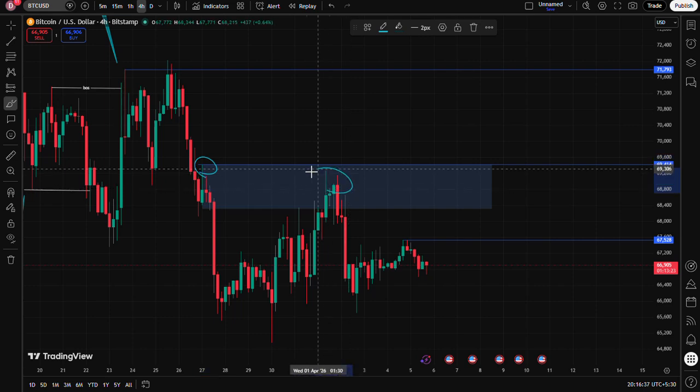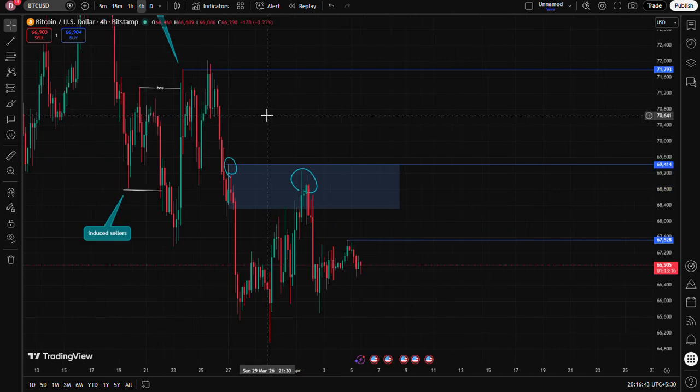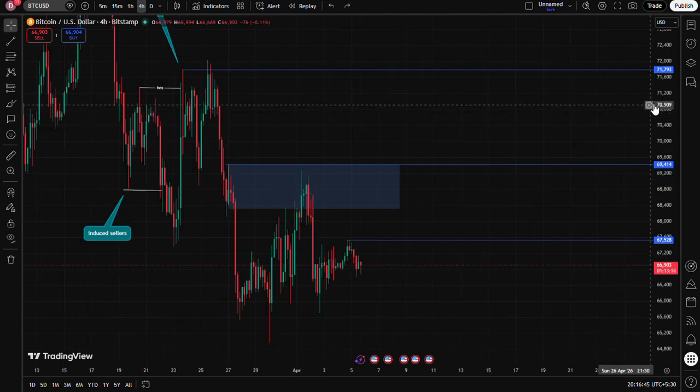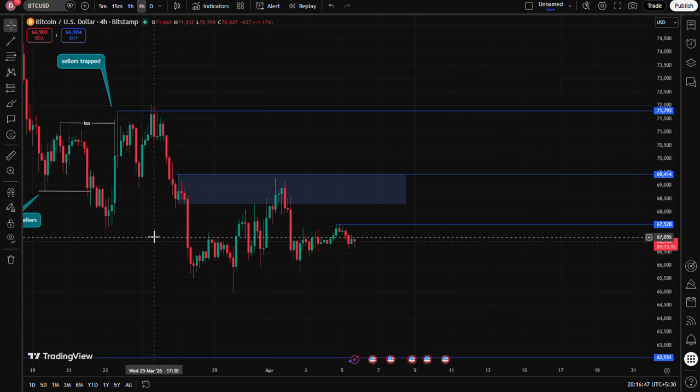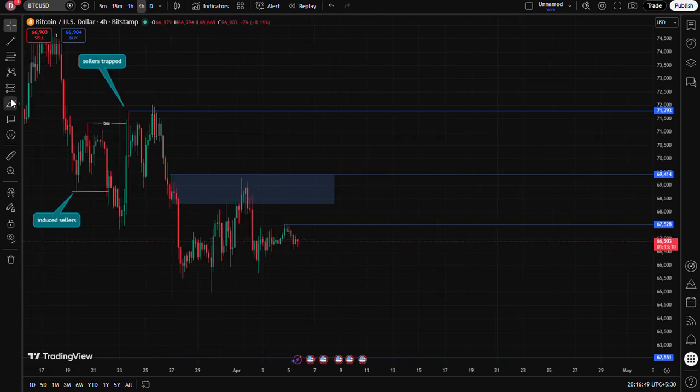The market respected this high. This indicates only one thing: sellers are again entering positions here, because the market didn't break out this high. It's clearly indicating bearish price action, and retailers are entering here.